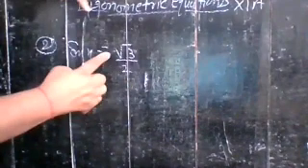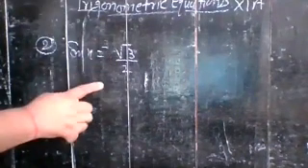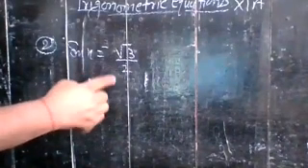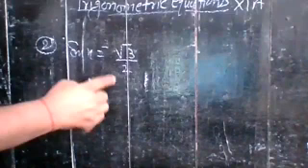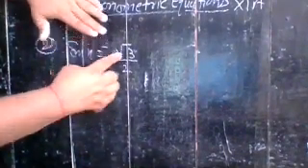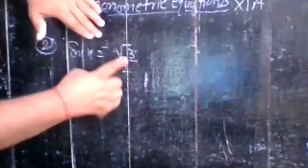Now here you have a negative value. Now decide its quadrant. In which quadrant does it lie when its value is negative? You have the third quadrant and the fourth quadrant. And as per the rule, for the third quadrant you write pi plus alpha, and for the fourth quadrant you write 2 pi minus alpha. And here the value of alpha is pi by 3, since the value of root 3 by 2 is pi by 3.